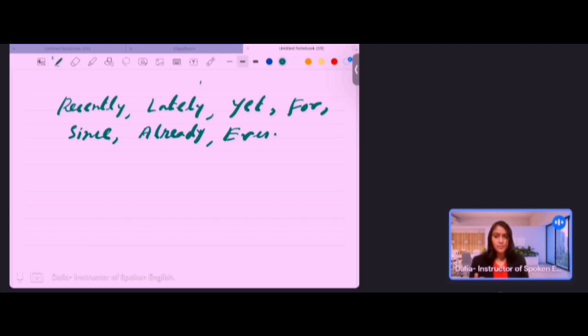whenever we are using present perfect tense in our daily conversation? No, not at all. It's not necessary, just to get a little bit of an idea. These are important, otherwise these are not necessary to use while we are talking to someone. You can use them, but it's not mandatory to use them all the time. Okay, all right, clear.